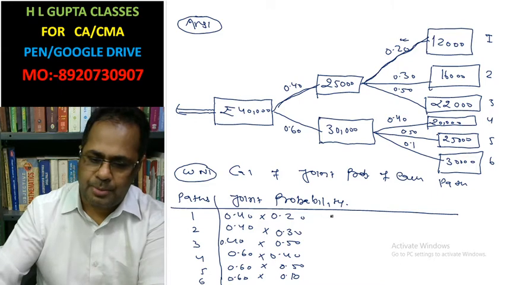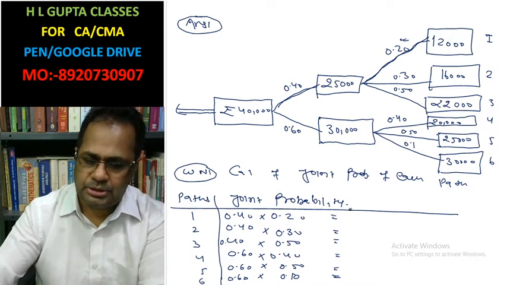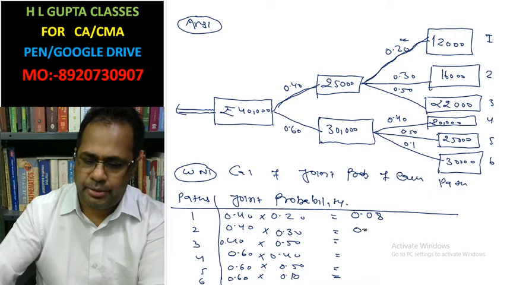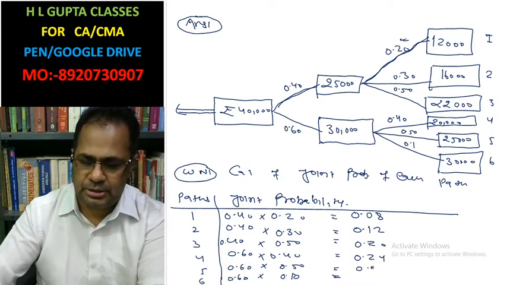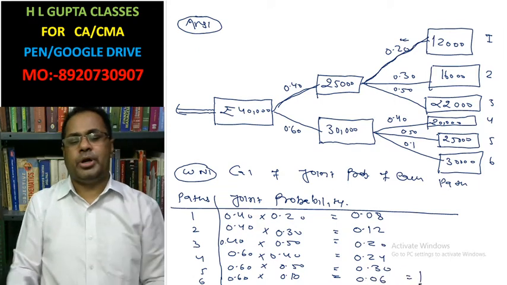Now after multiplying you will get the joint probability: 0.08, 0.12, 0.20, 0.24, 0.30, 0.06. The sum of the probabilities is 1.